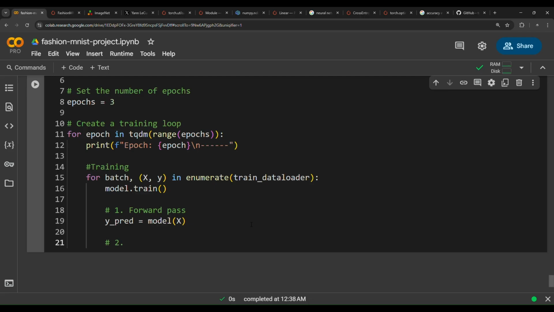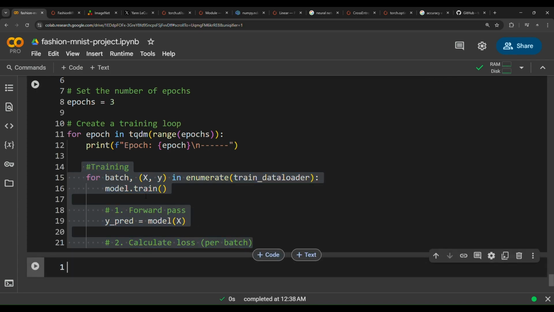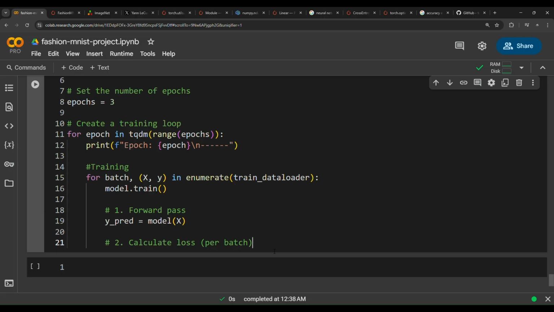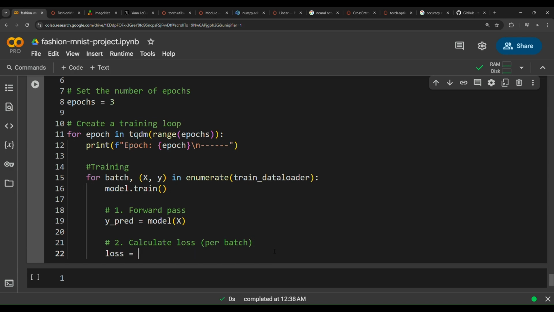Two, once the model has seen the images and has produced some outputs, we need to calculate the loss. Calculate loss. Loss per batch. Notice this loss will be per batch. Then we need to normalize this loss, because after finishing this for loop, it will have a very high loss, because it will add up these losses in an accumulative manner. So loss equals loss function, and then pass in here y_pred.